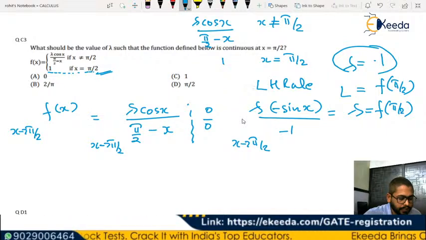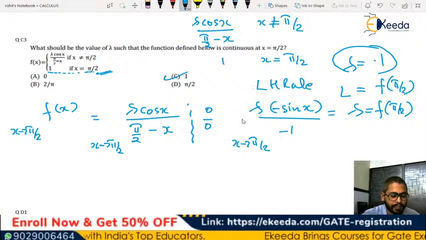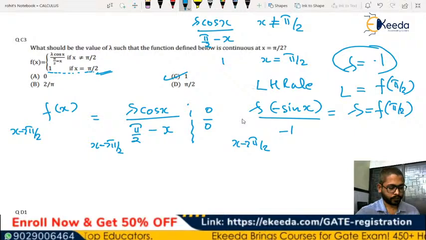Ez. What is this Ez? I didn't get it. Option C is the right answer. What is that, Lokesh?